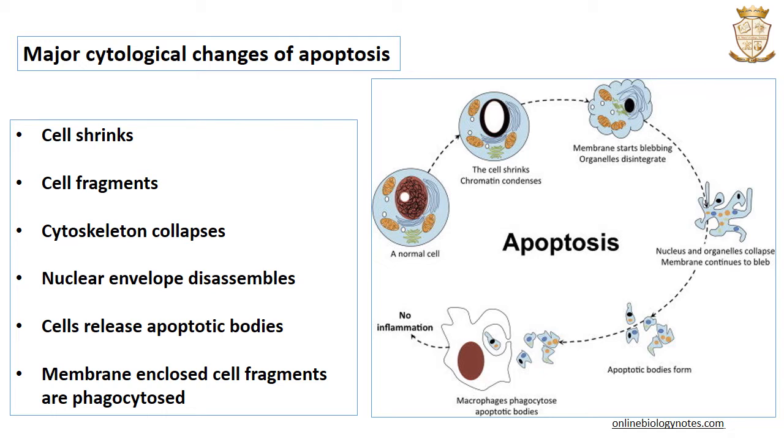These events can be observed from the image as well. A normal cell during apoptosis will decrease in its size. There will be cell shrinkage, chromatin condensation, membrane blebbing, the organelles will disintegrate, the nucleus and organelles will collapse, and they will get arranged into membrane-bound apoptotic bodies, and these apoptotic bodies are phagocytosed by phagocytic cells. So these are the major cytological changes of apoptosis.